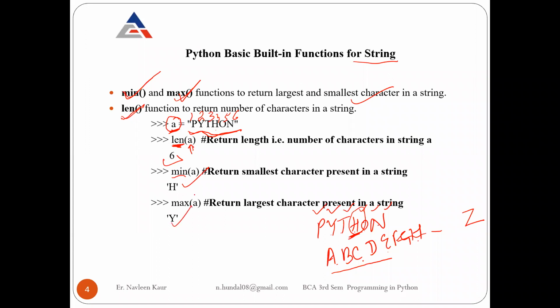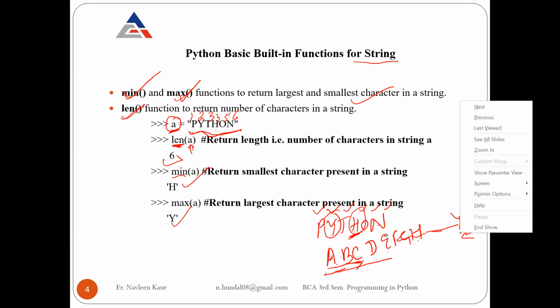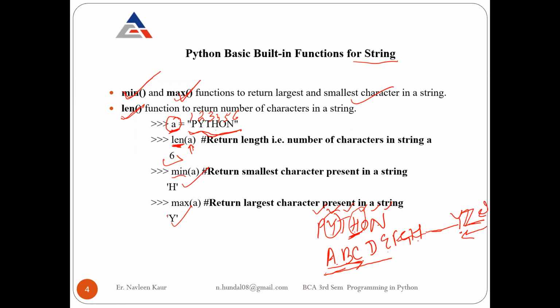Similarly, maximum means if you go on this line, which character is closest to the Z side? Whatever character is closest to the A side is considered the minimum. Whatever character is closest to the Z side is considered the maximum. Okay, so in Python, Y is closest to Z. So Y is returned as the maximum character.